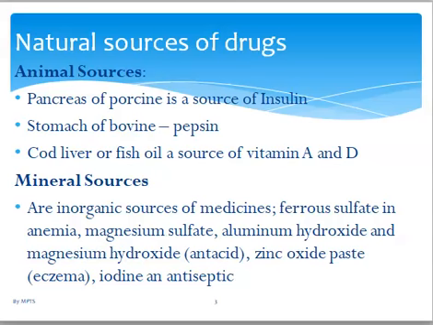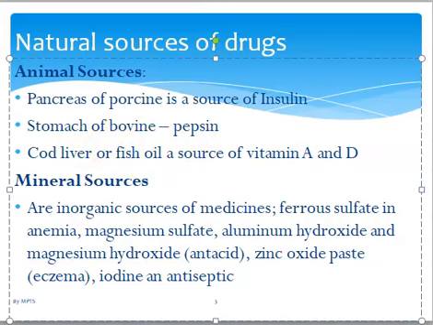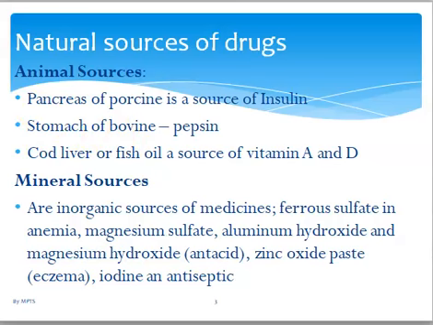So, just brief examples. Now, animal sources. By then we were extracting drugs from animal sources. From the pancreas of the pig we get insulin. However, today insulin is made by biotechnology. There is a video online on that. From the stomach, we can get pepsin. From cod liver, the fish, we get vitamin A, and this cod liver oil is found in pharmacies. It's very important because it's an animal source.